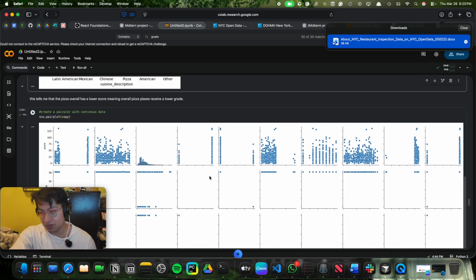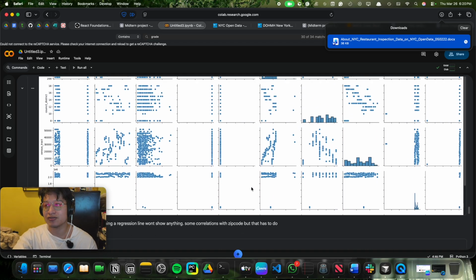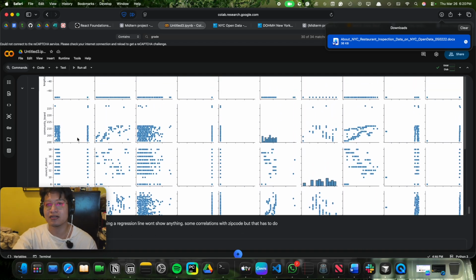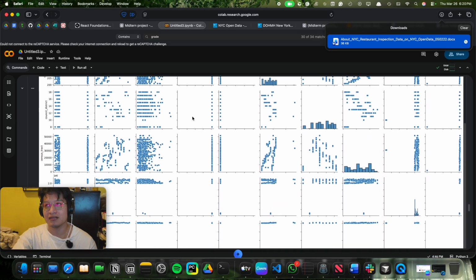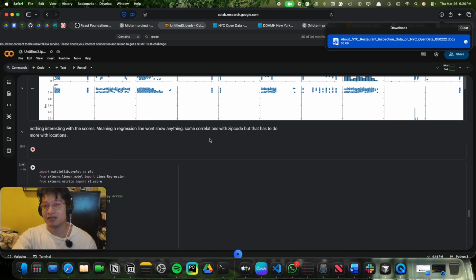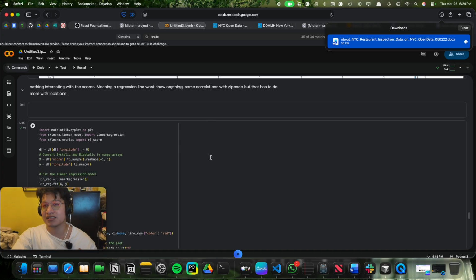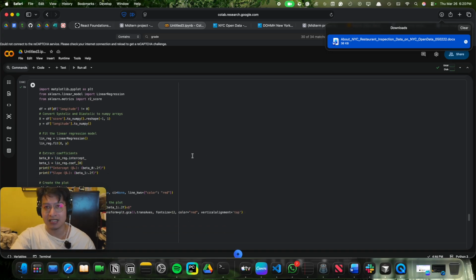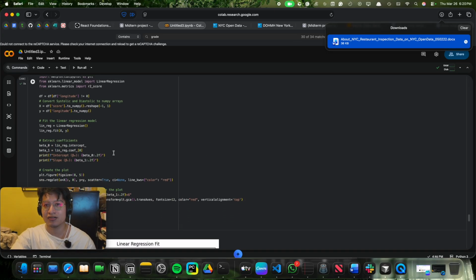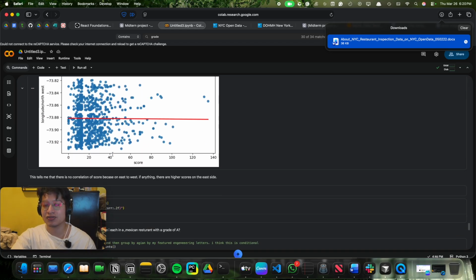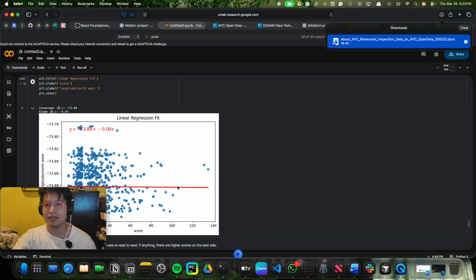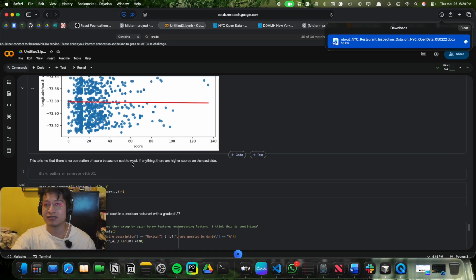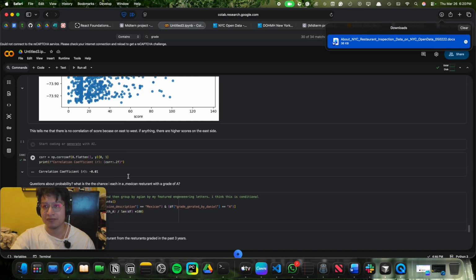The next thing I did was a pair plot, but there was nothing interesting. The only interesting thing was the council district to the zip code, which isn't really interesting since they're both based on location and not on anything that might be interesting. So I decided to use longitude. To me, longitude represents east to west, and I did a linear regression against the scoring system, and there was no correlation, nothing.